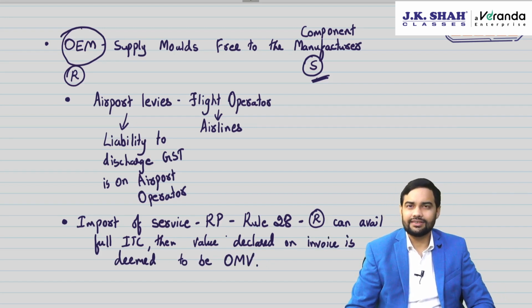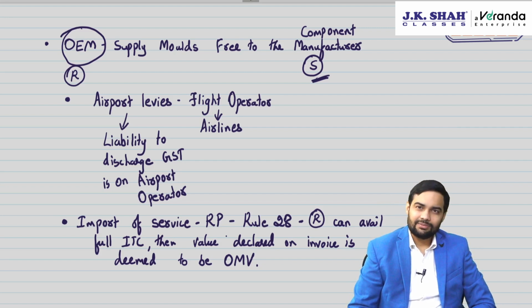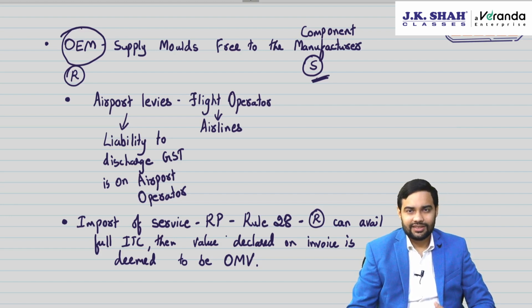So this is what is specified under valuation. You need to be very smart with regard to valuation because it will be included in some or the other question here and there.